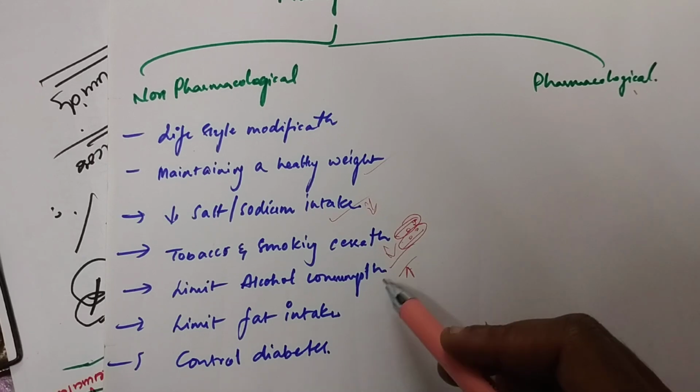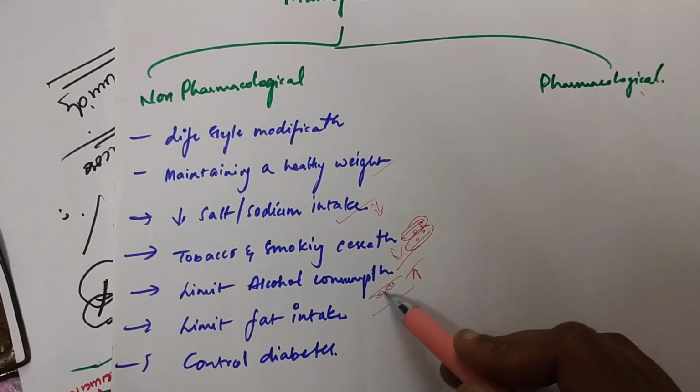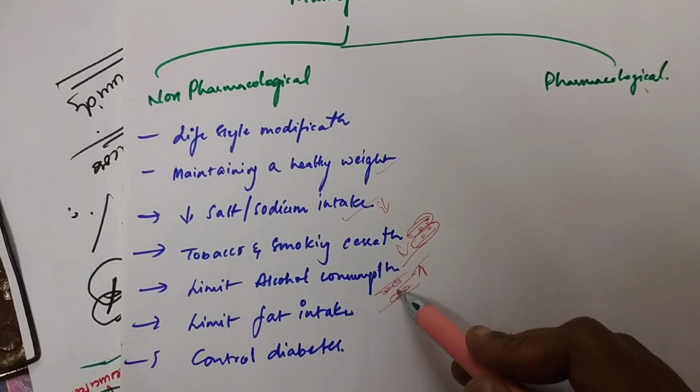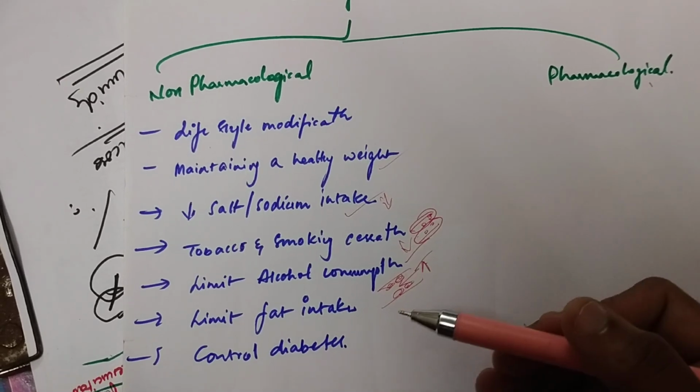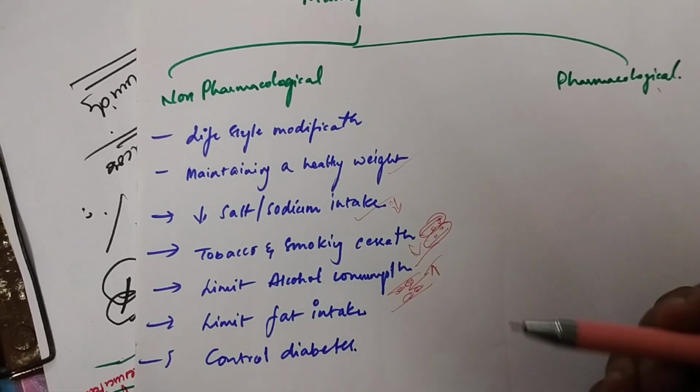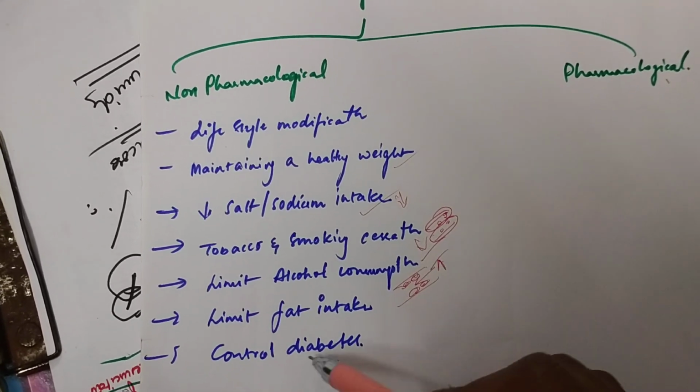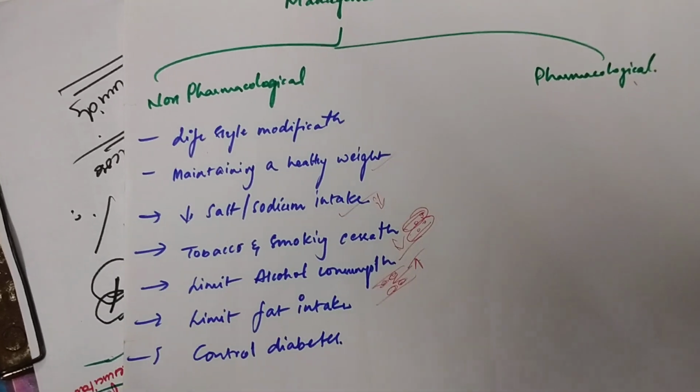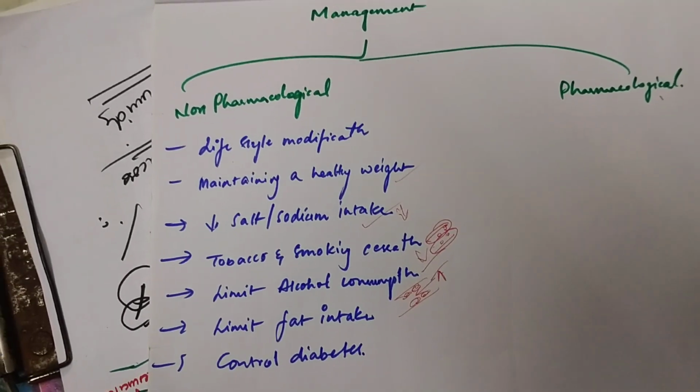Then limit fat intake, because fat can attach as plaques. So if you limit yourself to taking less fat, then it also helps. Then control diabetes in a normal range. These are the non-pharmacological management.